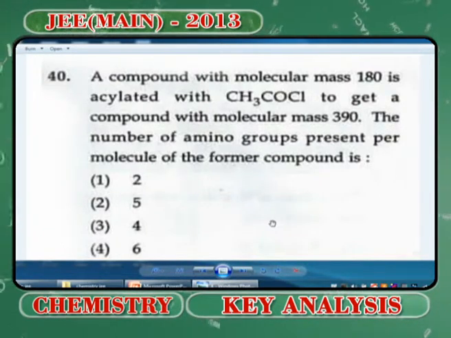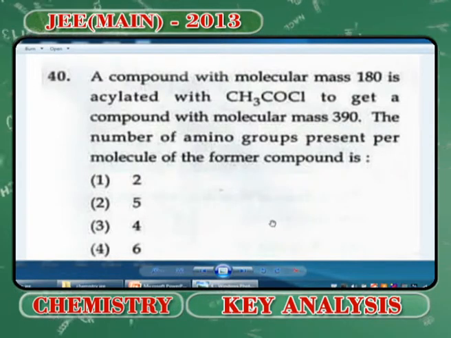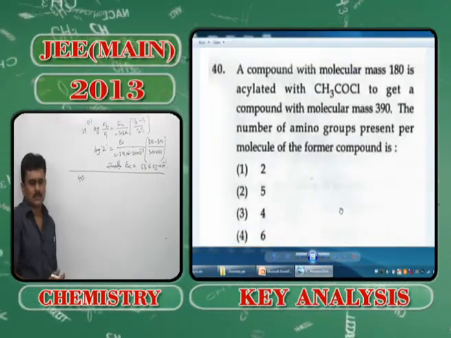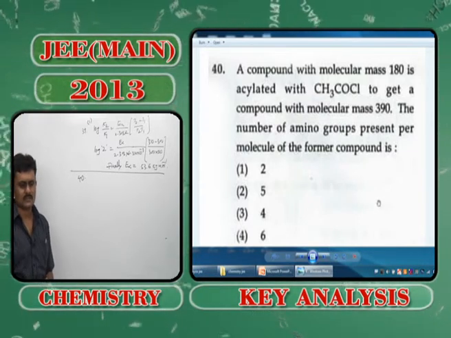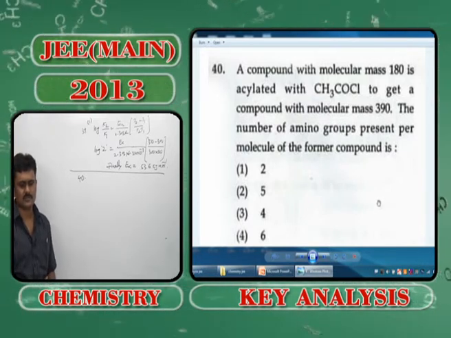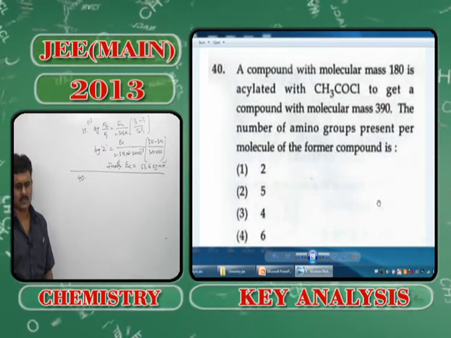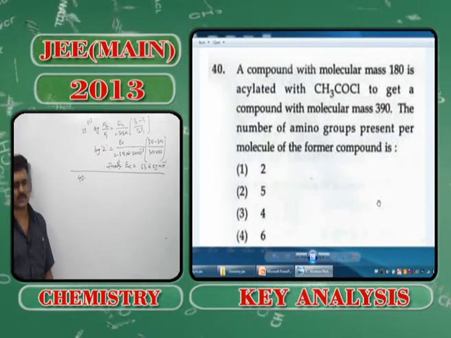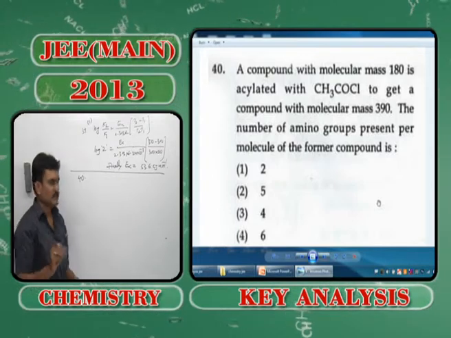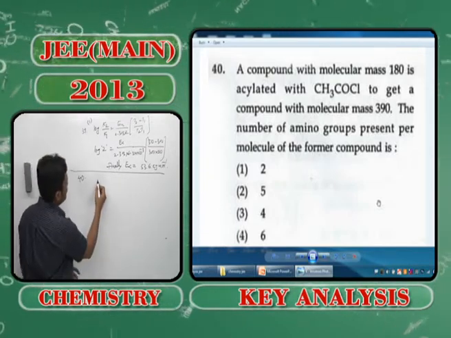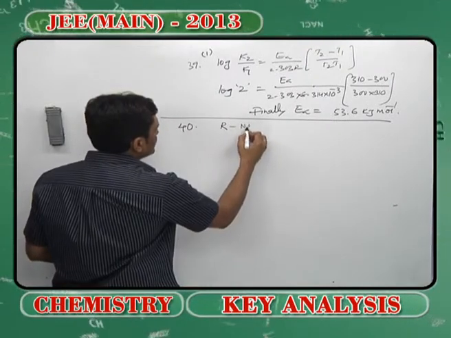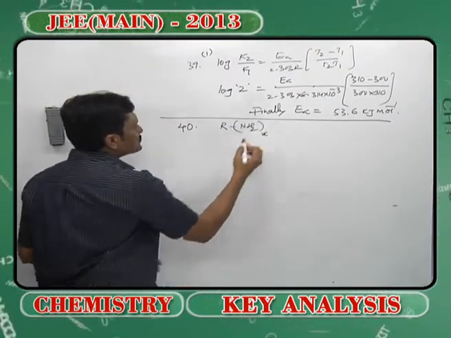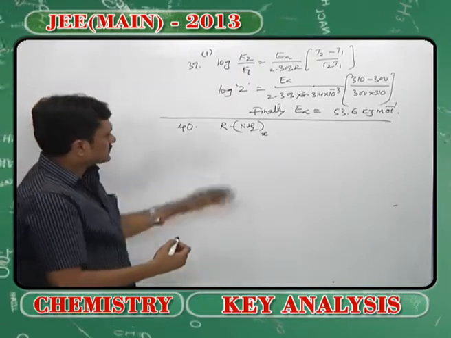I mean to say, you have a compound with the molar mass 180 that is acylated with CH3COCl to get a compound with the molecular weight 390, then the number of amino groups. Now, my dear students, if you take any compound, say there is some R group attached to it, and there are X number of NH2s present.